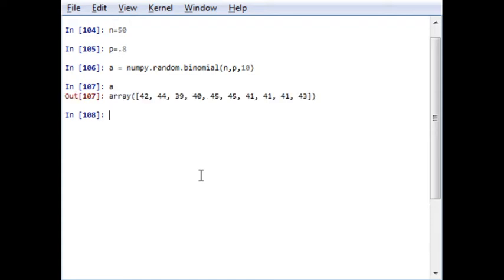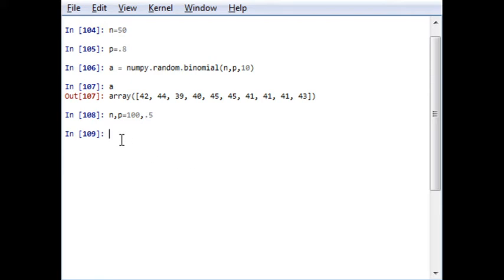It will be generated and the output will be like this. This is the binomial distribution of the current case in which we have considered 50 trials and probability of success is 80%. Now if I want to change this, instead of 50 I will go for 100 trials and the probability of success is 50% only. So n and p will be changed.